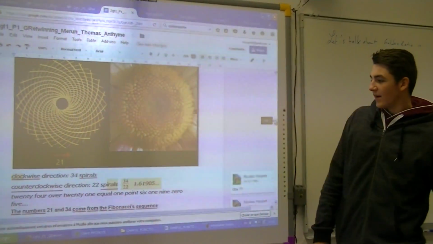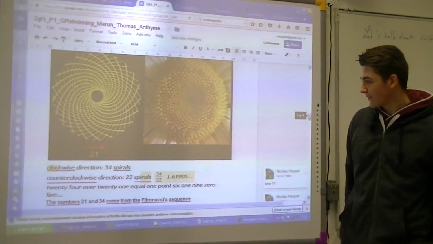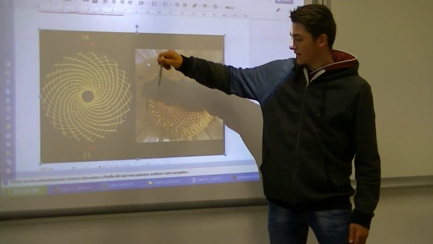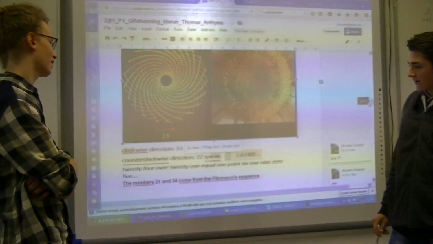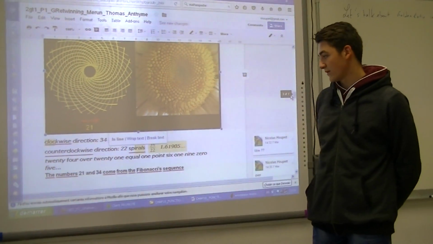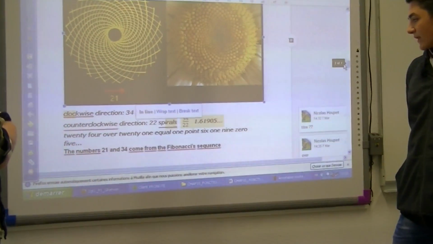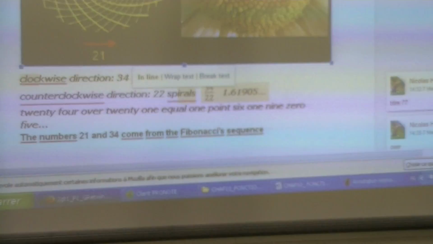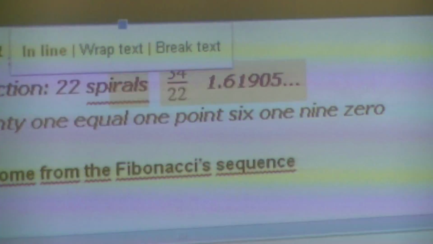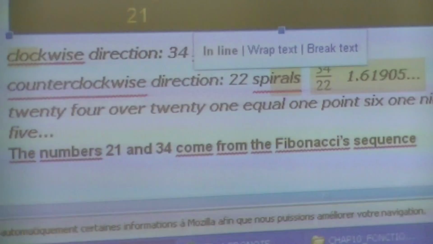The flower. Clockwise direction, 34 spirals. Counterclockwise direction, 21 spirals. 34 over 21 equals 1.61905. The numbers 21 and 34 come from the Fibonacci sequence.